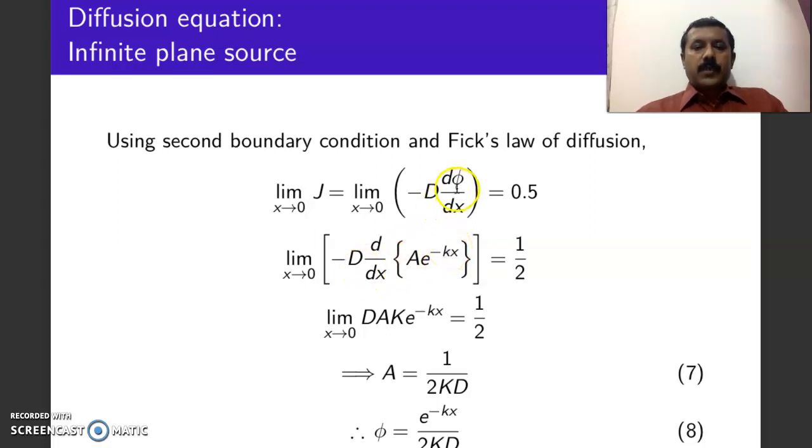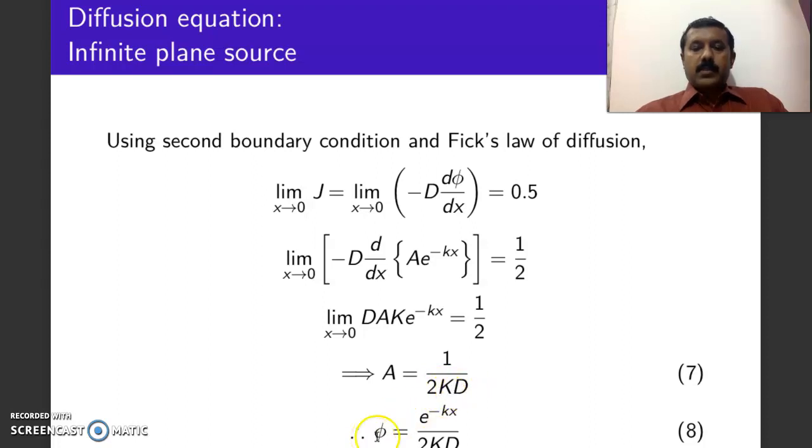If you substitute for phi, we get minus D into d by dx of A into e to the power of minus kx, that is equal to half. If you differentiate this with respect to x, this minus k will come out. You will get DAk into e to the power of minus kx equal to half. In other words, as x tends to 0, this becomes e to the power of 0, which is 1. Hence, A is equal to 1 by 2kD.